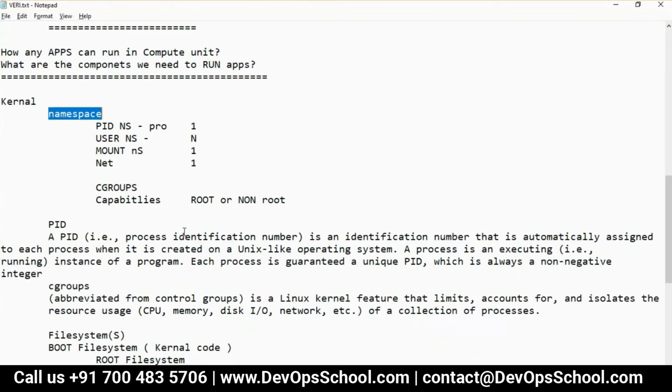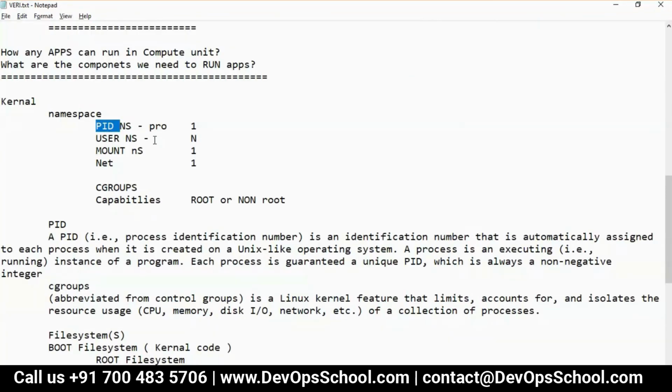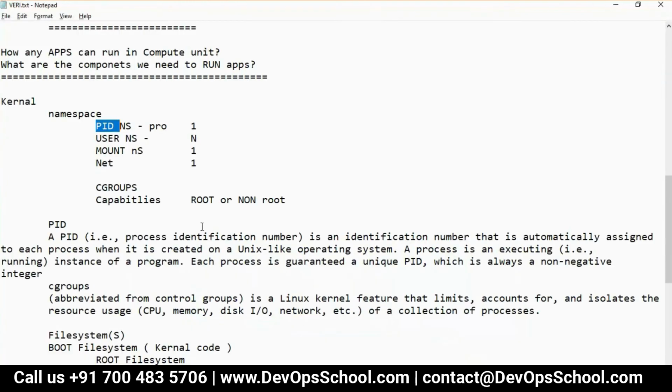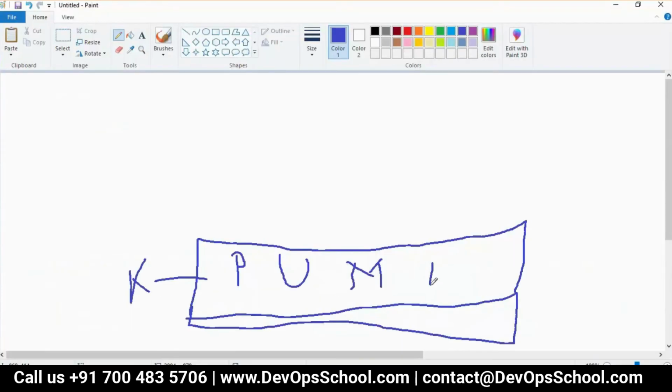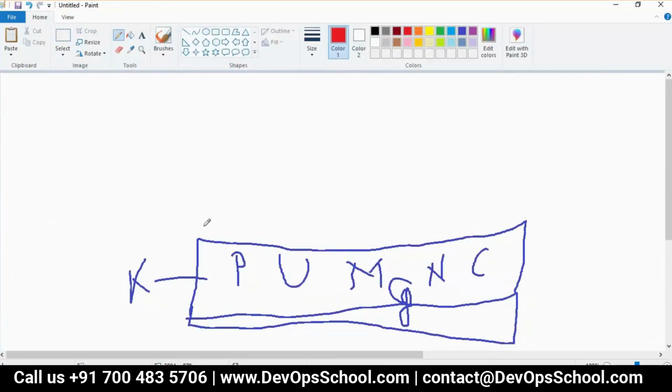Kernel has PID namespace, user namespace, mount namespace. These are the boot file system, okay? And network namespace, capabilities, and so on. All these things we have in the kernel. What happens when you boot a system? They create one PID table.